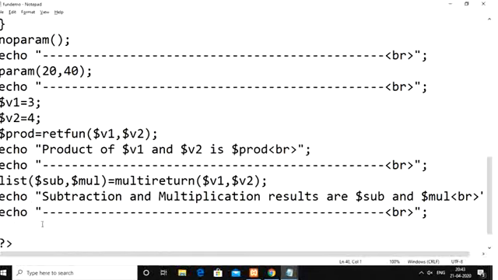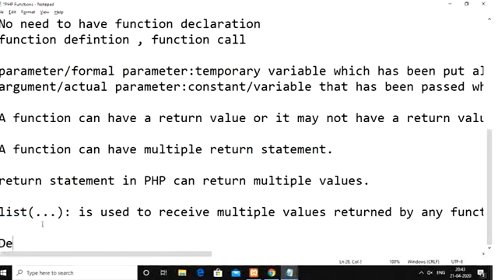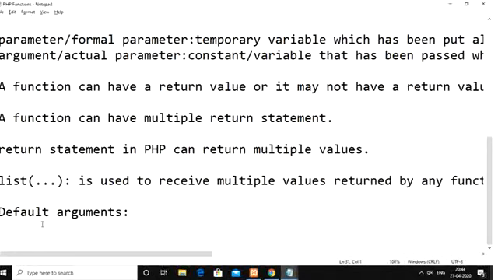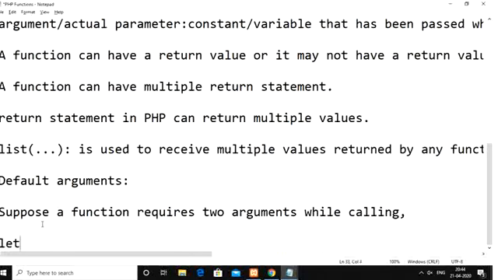Then the last feature we are going to have in the case of functions is using default arguments. Default arguments are nothing but this: suppose a function requires 2 arguments while calling, but let us say we passed only 1 argument.